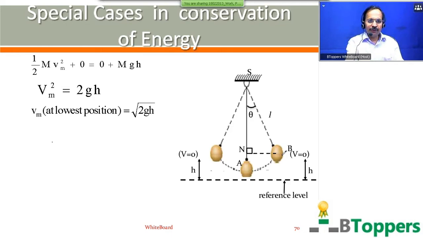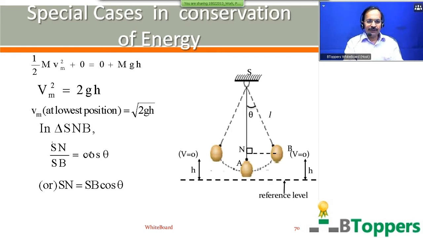We are going to express H in terms of L and theta. So in the triangle SNB, which is a right angle triangle, SN by SB, that is adjacent side by hypotenuse, will be equal to cos theta. Or SN can be written as SB into cos theta.